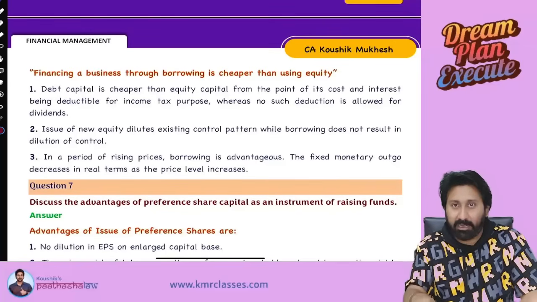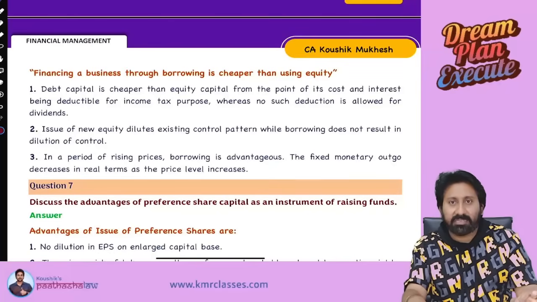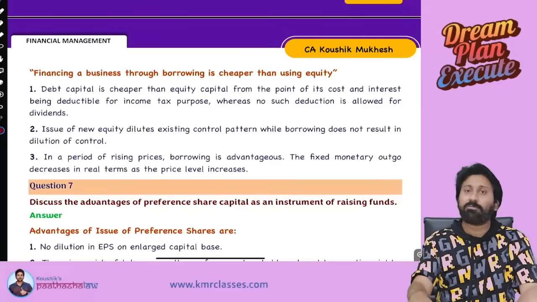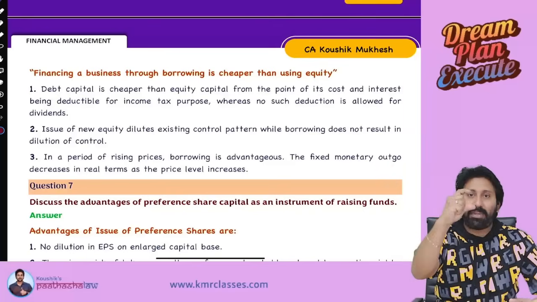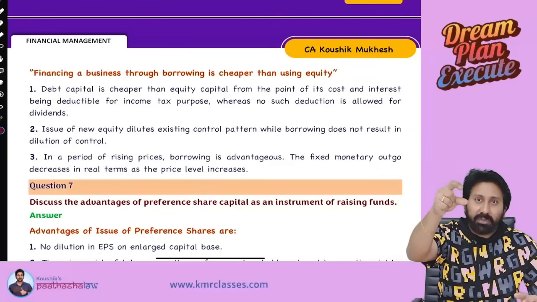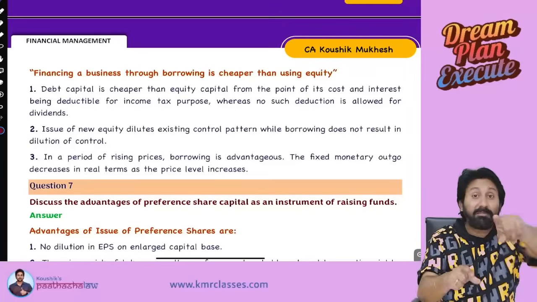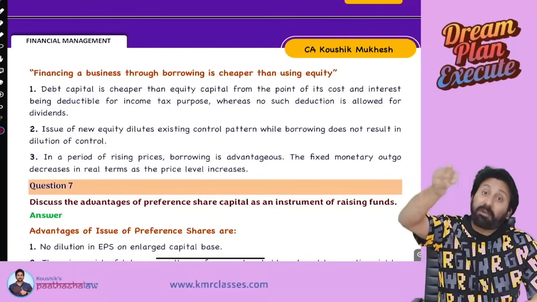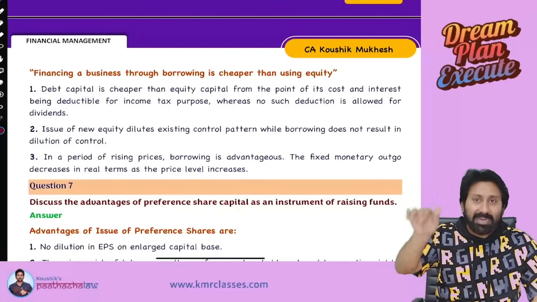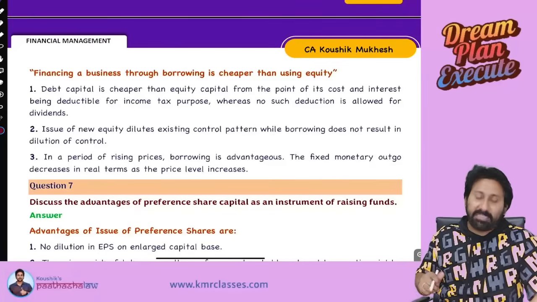Another greatest reason that everyone has to understand for debt being cheaper than equity is tax advantage. Whenever you pay interest on debt, interest comes to P&L debit. If it comes to P&L debit, automatically it is a deductible expense. So to that extent, you are getting income tax saving, correct? But dividends will be paid after profits are computed, meaning taxes are already paid. There is no tax advantage. So those points you need to write in the exam.